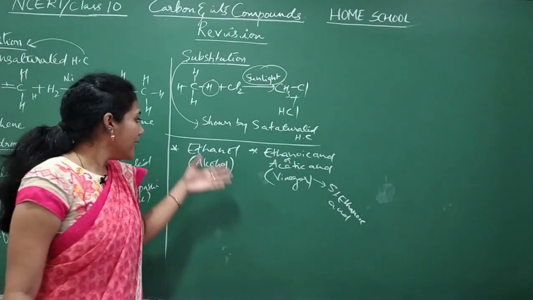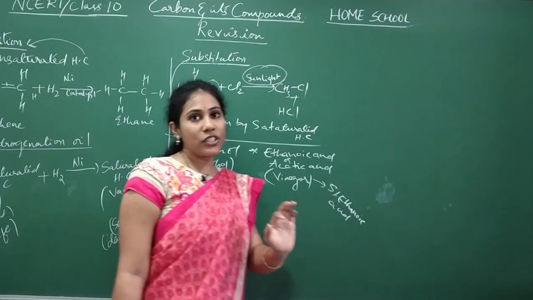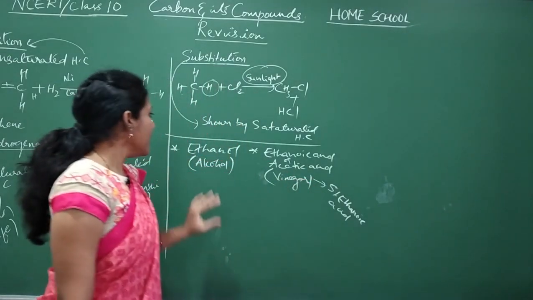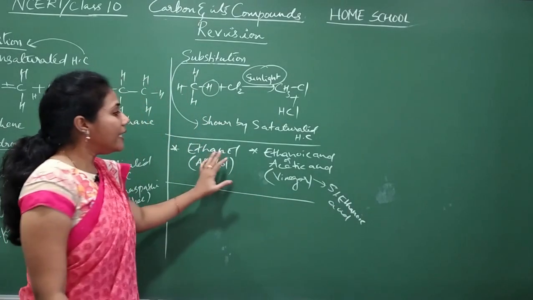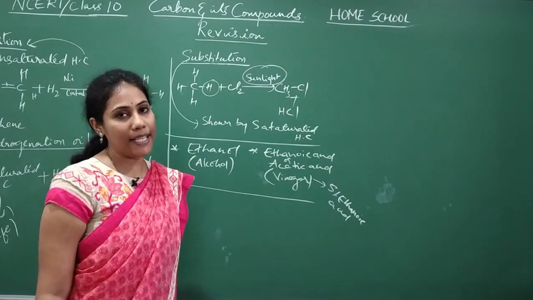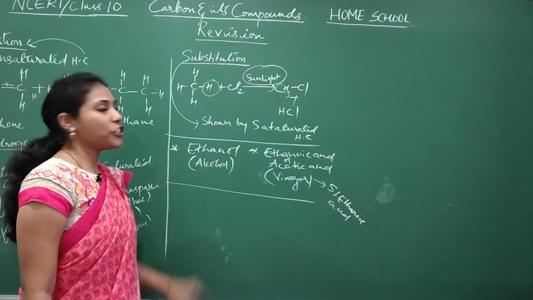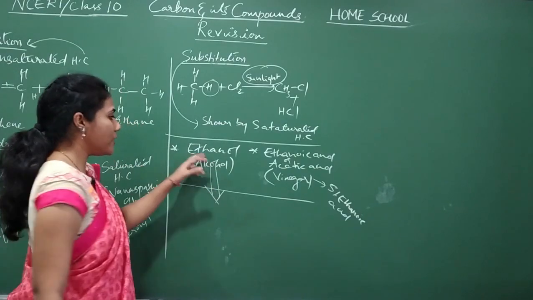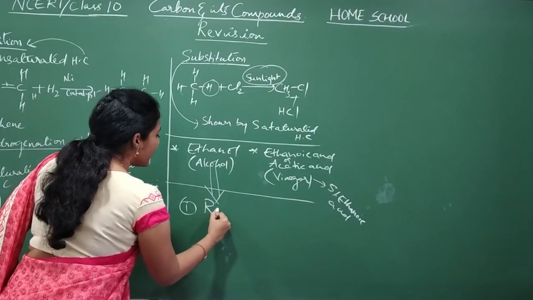They have certain chemical reactions, and those chemical reactions are important to be remembered. Now we will see the chemical reactions of ethanol. Later we will go for chemical reactions of ethanoic acid. Coming to the chemical properties of ethanol, first one is reaction with